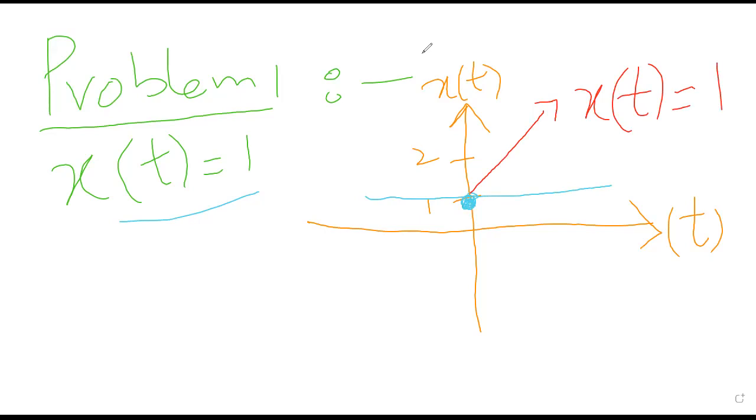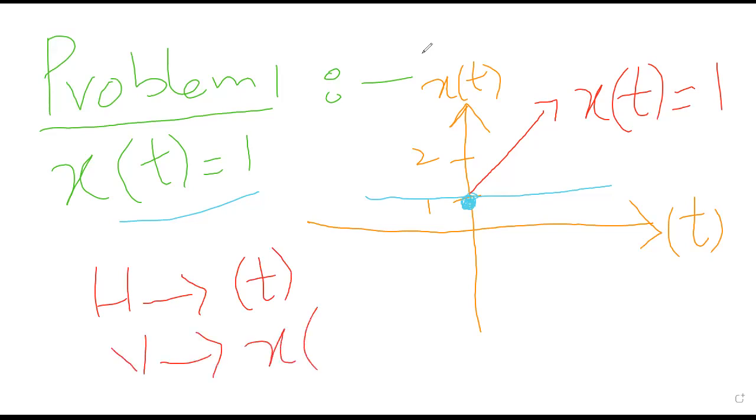Okay, so this is the first problem solved, that when x of t equals to 1, what will be the graph? So this is basically the graph pairing with the two values. Remember that the horizontal component must be the variable t, and for vertical this must be x of t. So this is the first problem.